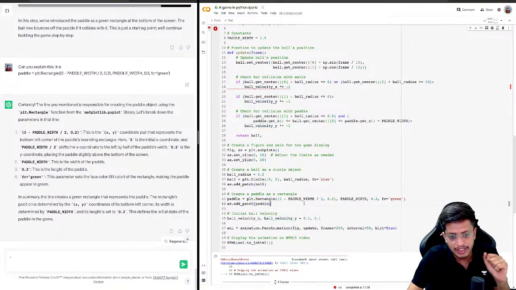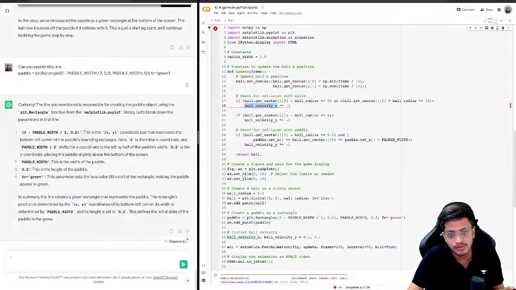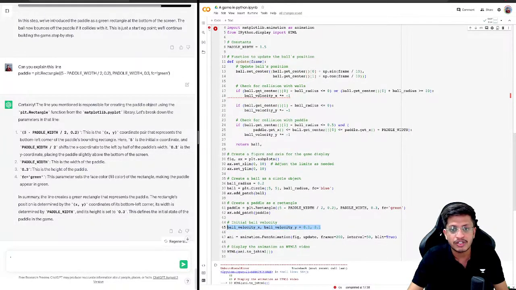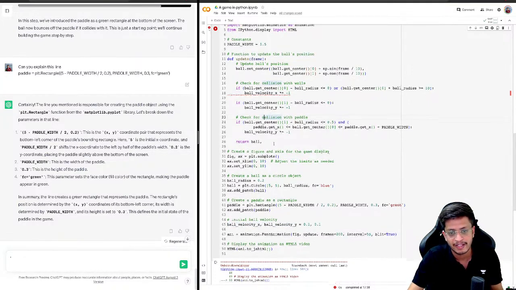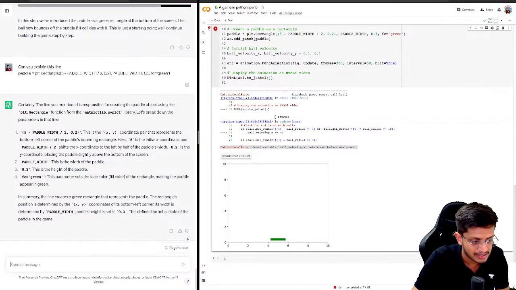Okay. Now the only mistake I see here is this is considering these two variables as local variables, but we have defined them as global variables, right? So we should have defined in this function that these two variables are global and not local. That is the mistake. And I will ask GPT to correct this piece of code. So I will tell it the code gives this error. It will correct it for us.